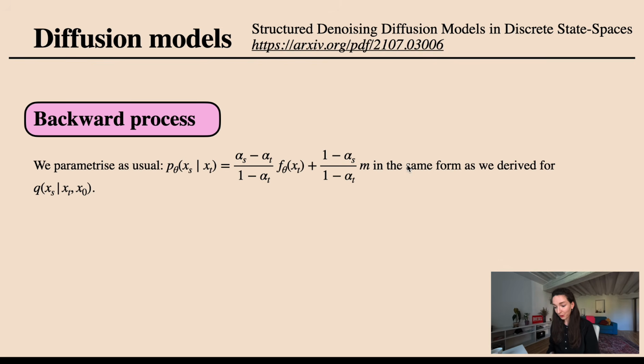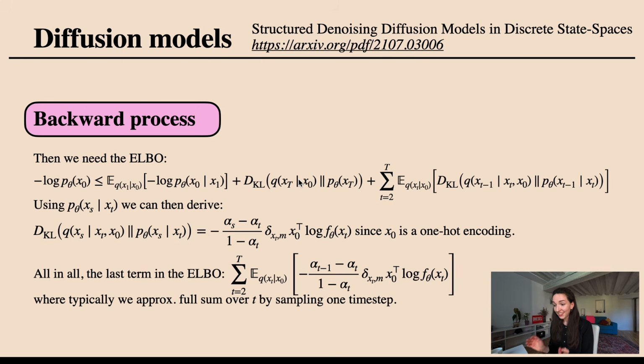Okay, so why did we go through all of this hassle? We would like to choose a sensible parameterization of the probability distribution of xs conditioned on xt, and we basically decided to then take it into this form. So we parameterize this p theta that we want to optimize in the same shape that we had just derived for this q of xs conditional on xt and x0. And the thing that gets replaced is that we are no longer working with x0 because we don't know it. We are instead working with this model output whenever we pass in xt.